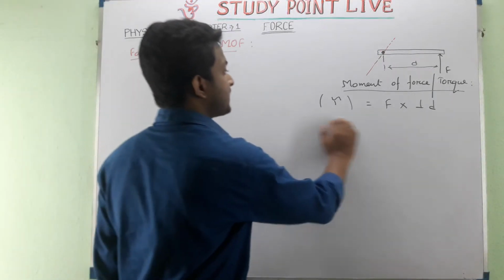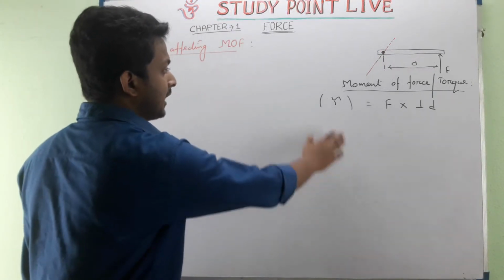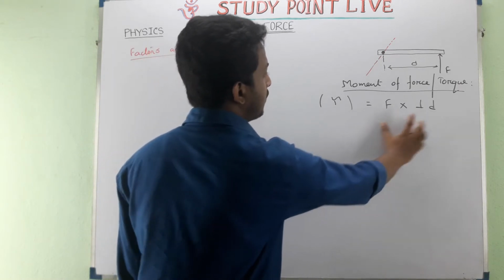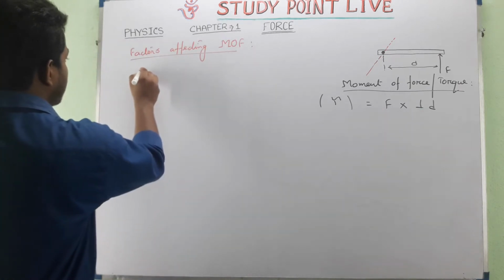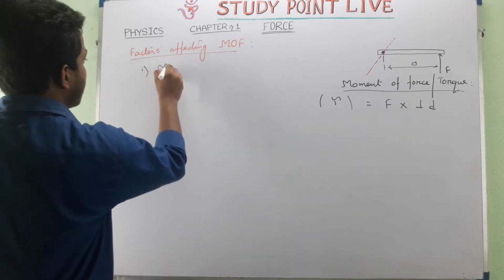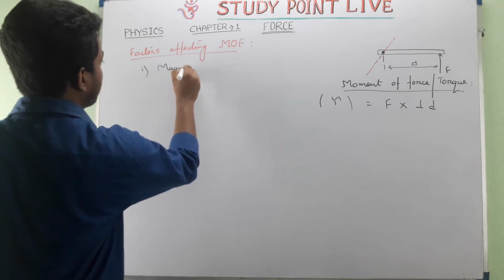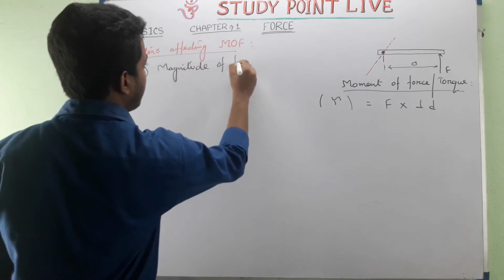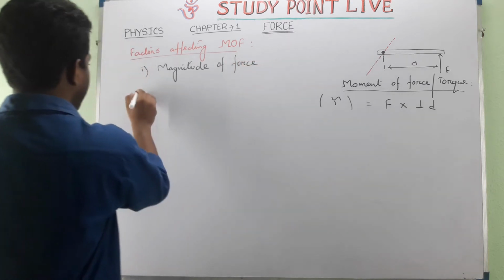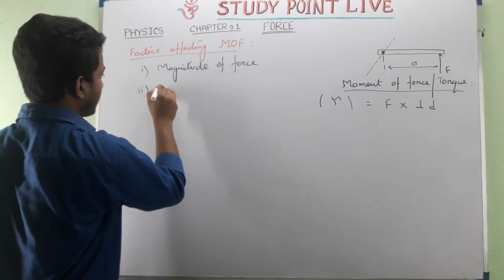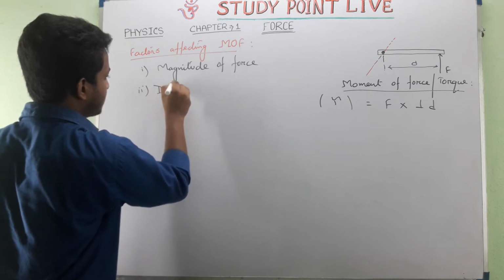From this relation we can see that moment of force is dependent upon the magnitude of force and the distance. So what are the factors that affect the moment of force? First one is the magnitude of force, and the second one is distance.